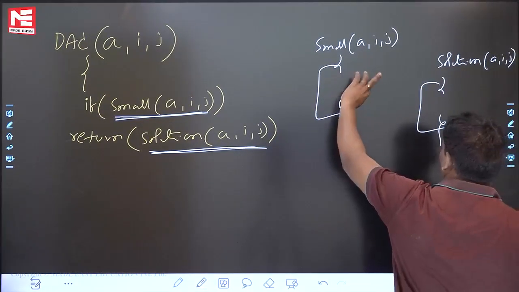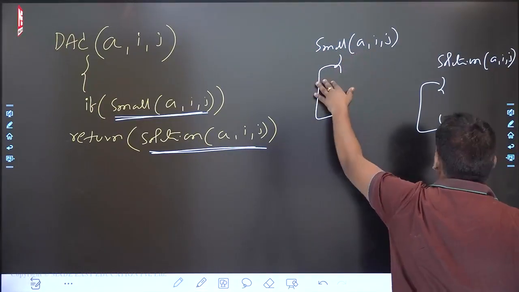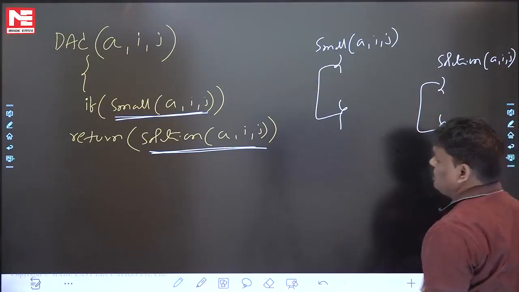Small is also a function, it will return 0 or 1. 1 means small, 0 means big. If the problem is small, return the solution, right? That is also a very small code, within a few minutes I will write it.